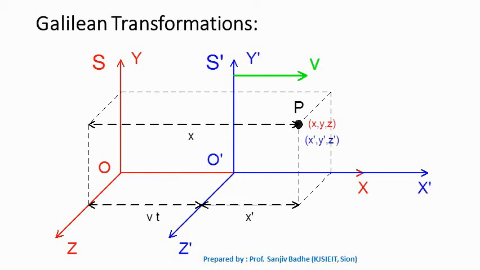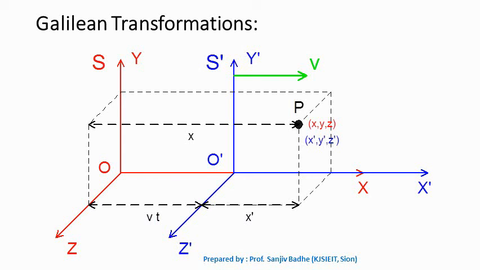Galileo formulated these concepts in his description of uniform motion. To understand these Galilean transformations, let us consider two inertial frames, frame S and frame S prime. The frame S has three axes x, y, z with origin O, and frame S prime has origin O prime. Let the frame S prime be moving with velocity v relative to frame S. We can also say that frame S is moving with velocity minus v relative to frame S prime.